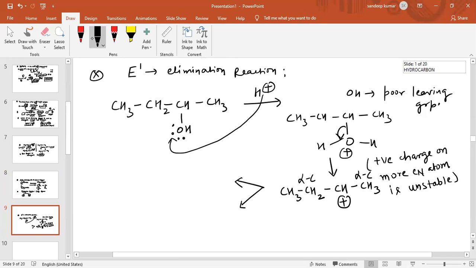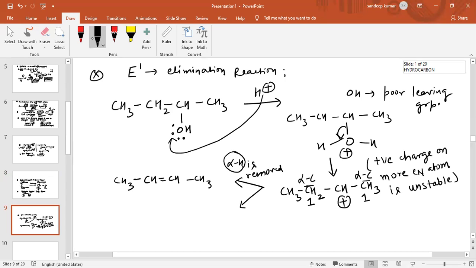One of the products obtained after removal of hydrogen is CH3 CH=CH CH3.